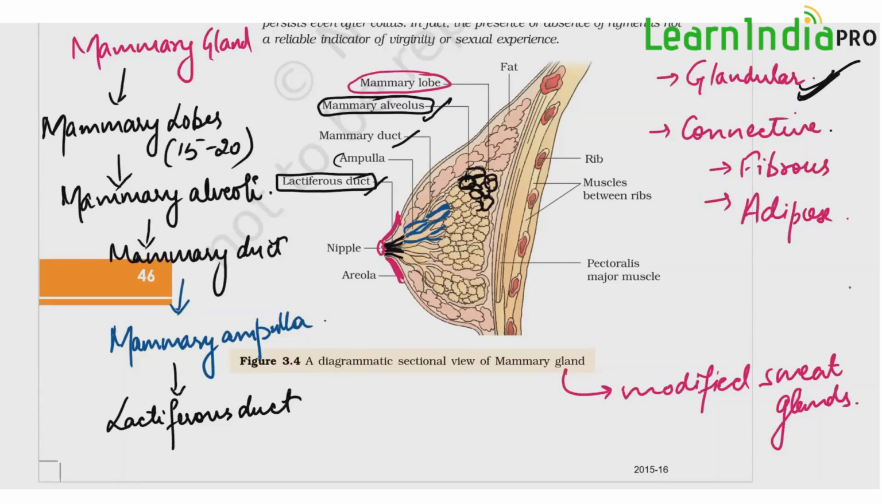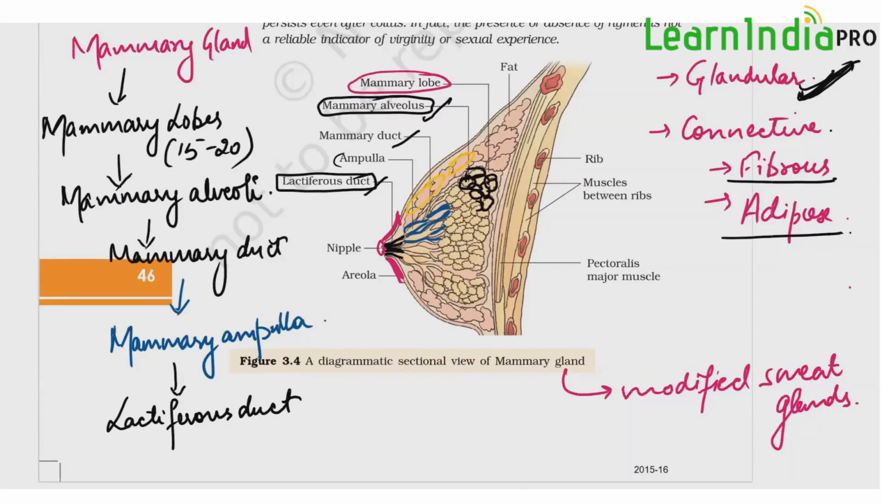Apart from all this glandular tissue, we have seen the glandular tissue till now. We have not seen connective tissue, that is fibrous and adipose. So apart from this glandular tissue, there is fibrous tissue and adipose tissue. So this was all the complete glandular tissue.